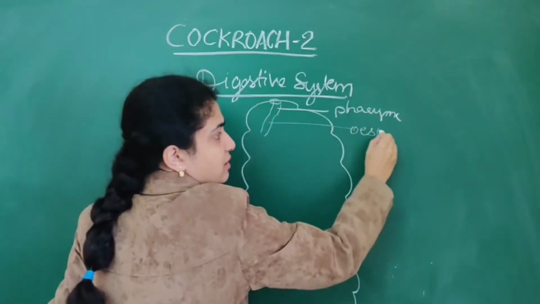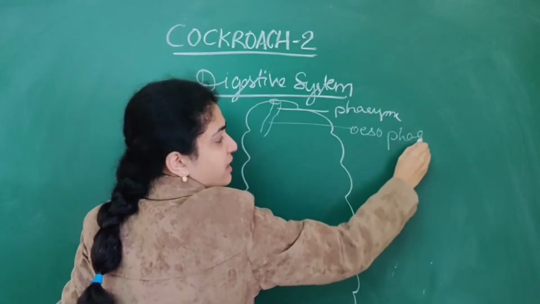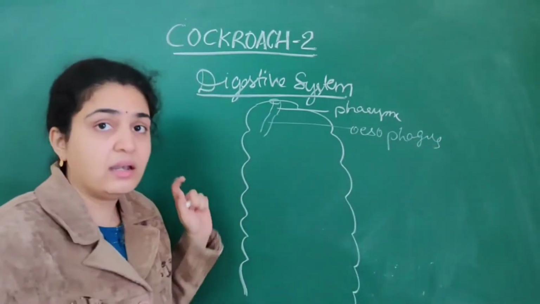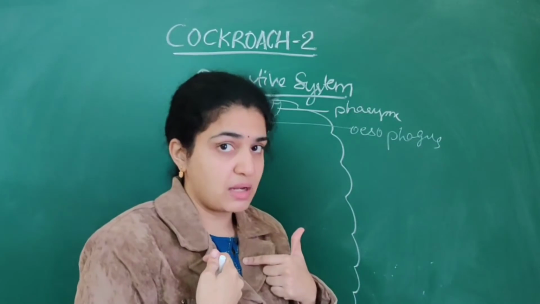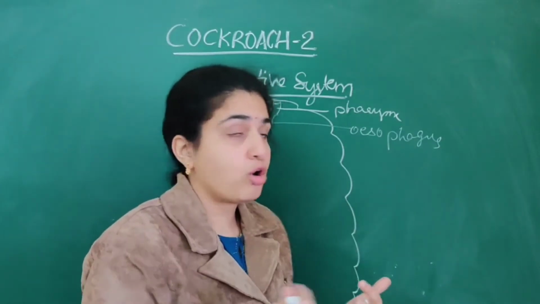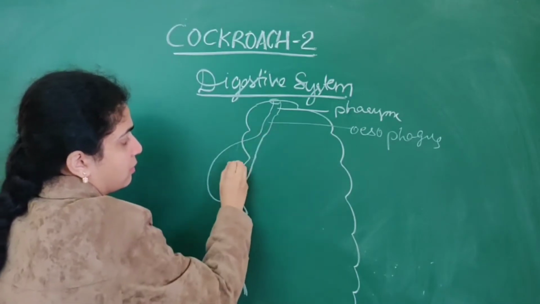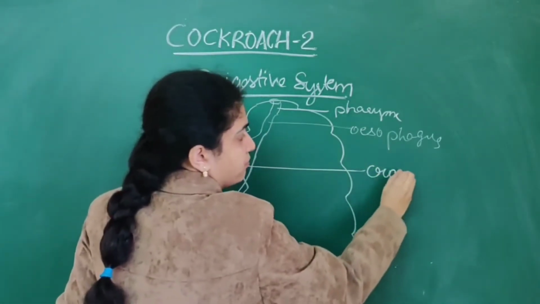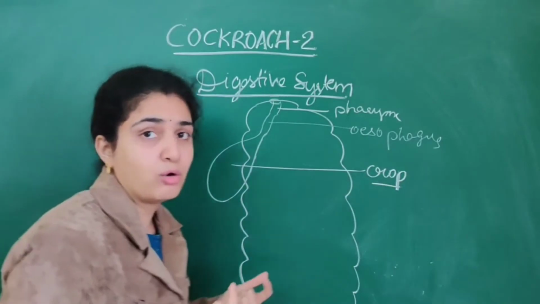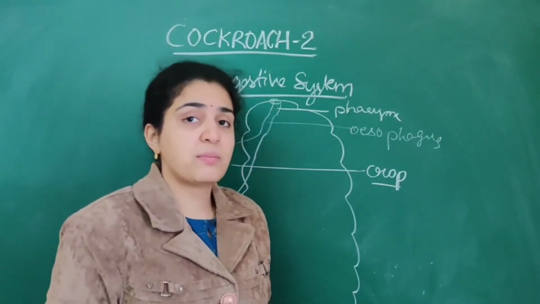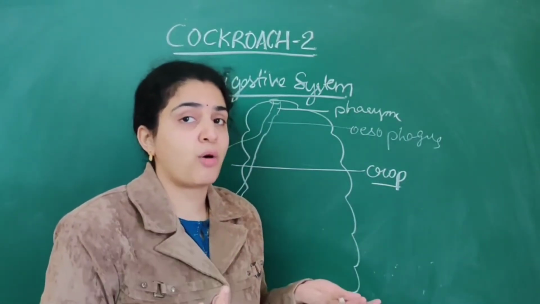Same as in humans, pharynx and esophagus are present. Then after the esophagus, for us the stomach is present, but for the cockroach a big crop is present, like a stomach.